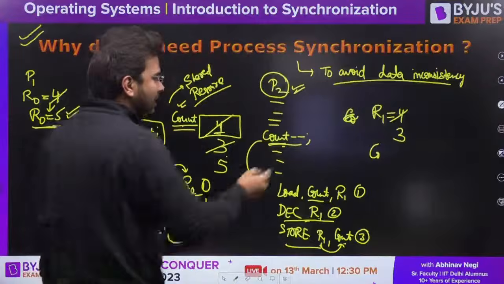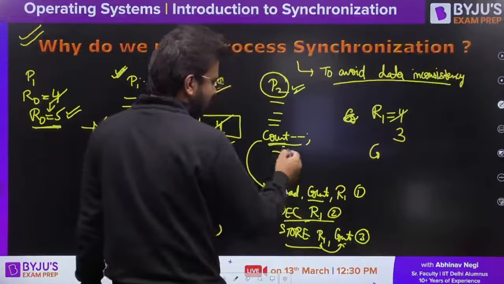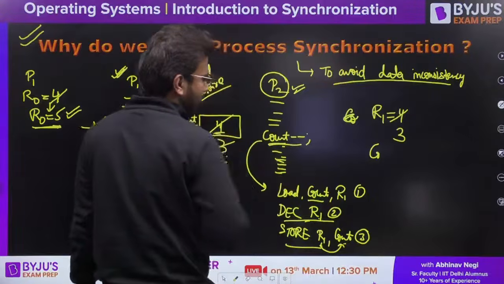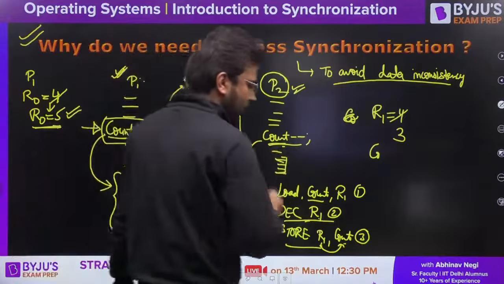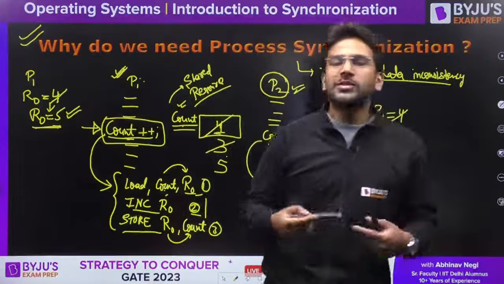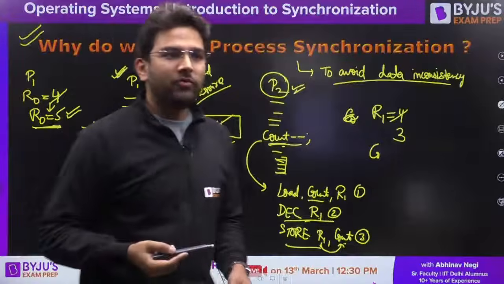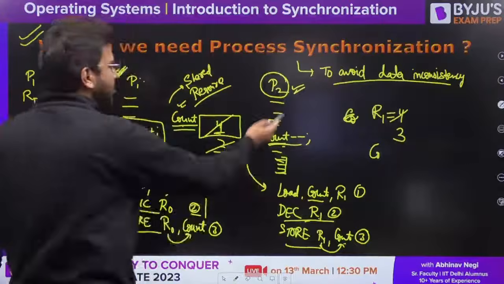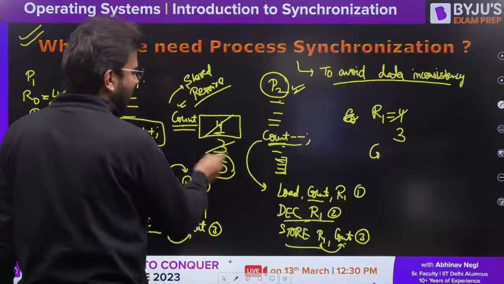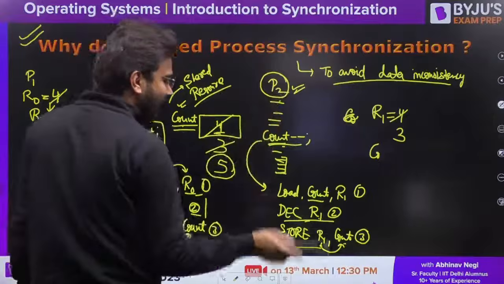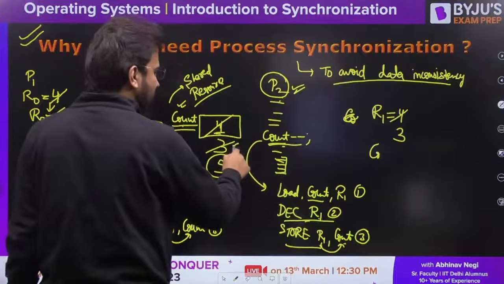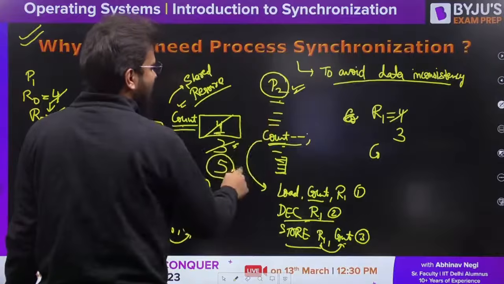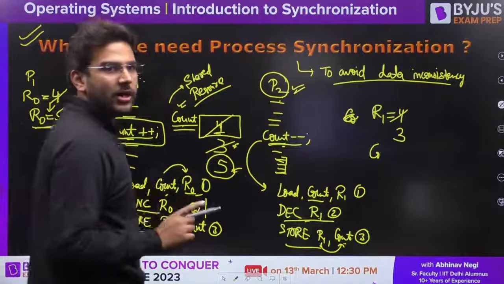Now what is the problem here? The problem is, let's say after this P2 also has some other instructions where it is going to use this count value. So what will happen in that case? P2 is going to read the incorrect value, because for P2 the correct updated value should be 3. But what is it getting? It is getting 5. Are you getting this point, everyone?